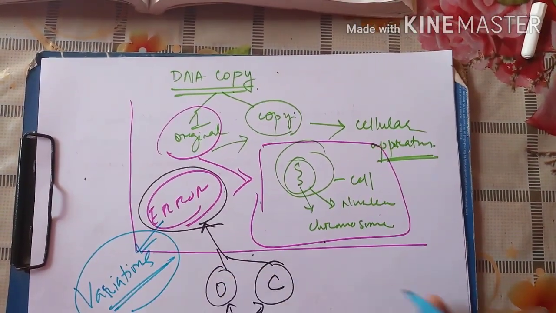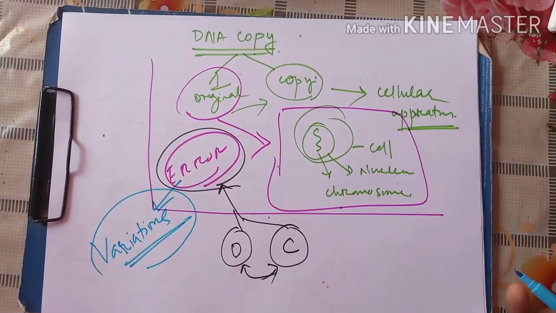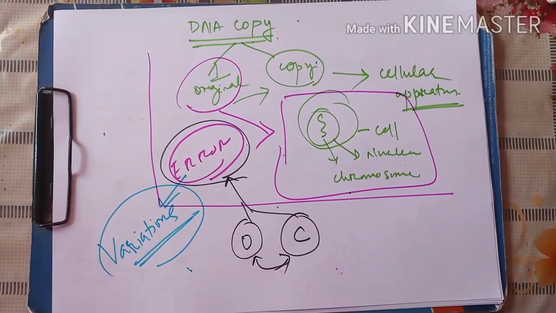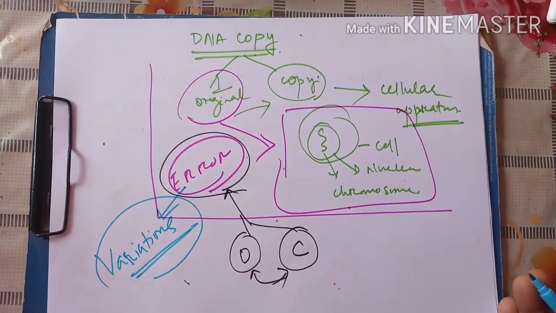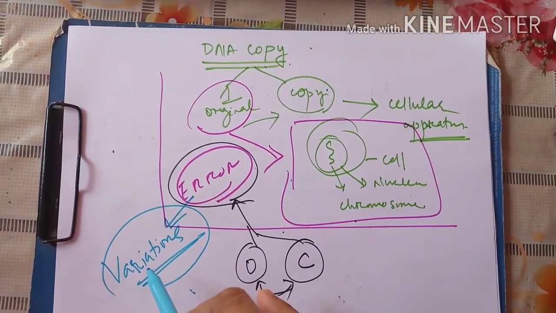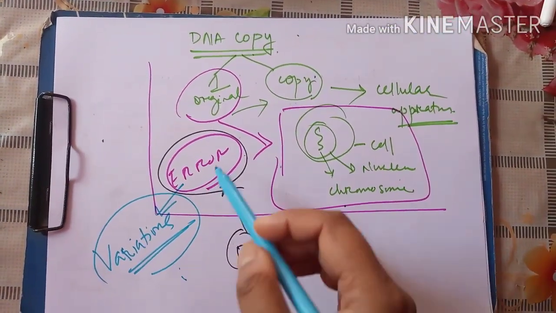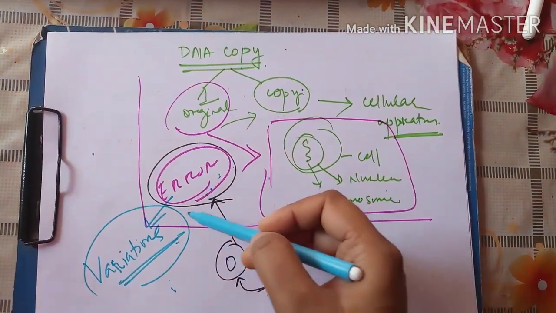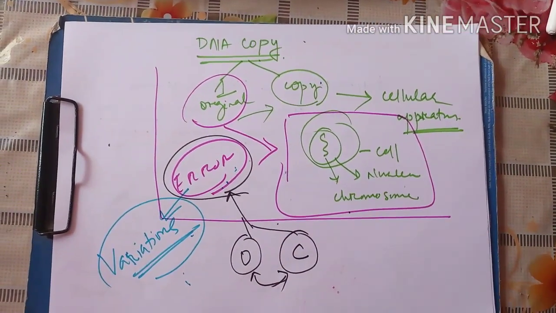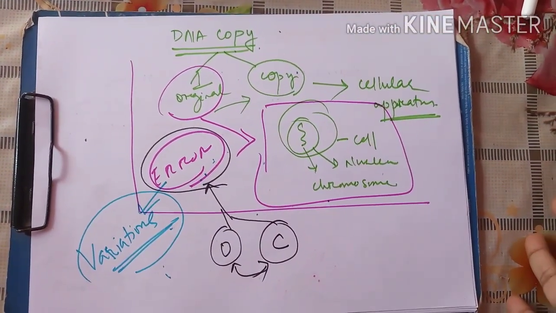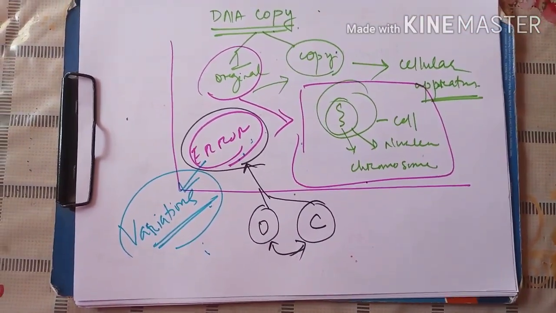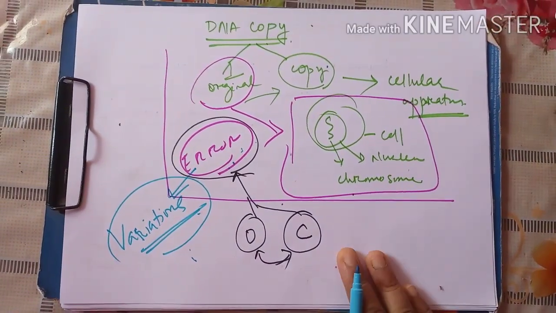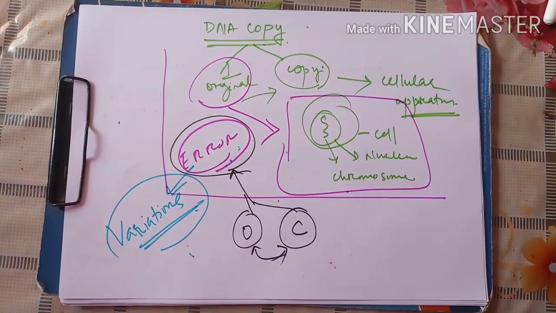Now these variations are essential for survival of living organisms, because these variations help the organisms to manage themselves in the changing environmental conditions. So variations are very much required, and these variations come from the error when there is DNA copying, and because of these variations the organism is able to adjust in the changing environmental conditions, and those changing environmental conditions are not in the control of anyone, so they will come and the organism has to adjust to them.